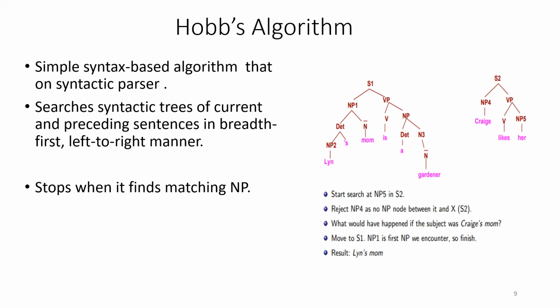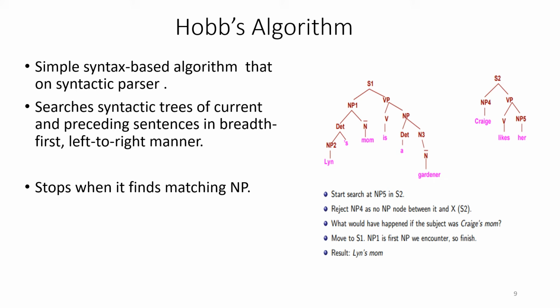The Hobbes algorithm works by traversing the parse trees. It travels down in a breadth first fashion and from left to right, until it finds the correct NP. Here we'll understand that the word "her" cannot be matched with the word Craig.